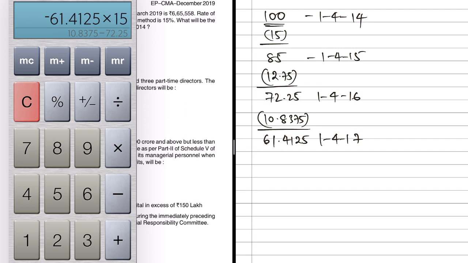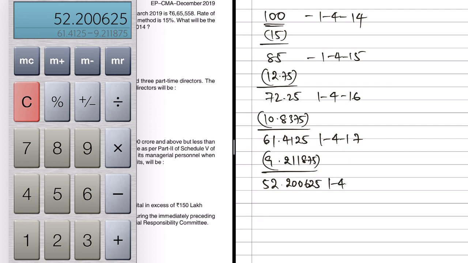Again into 15%, which will be 9.211875. So now 61.4125 minus 9.211875 will be 52.200625, which is the WDV as on 1/4/2018.